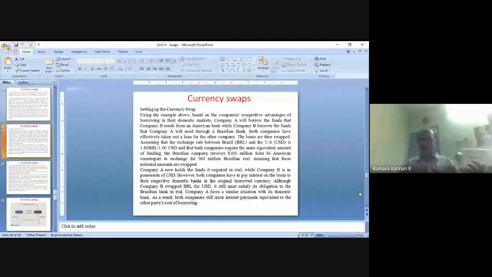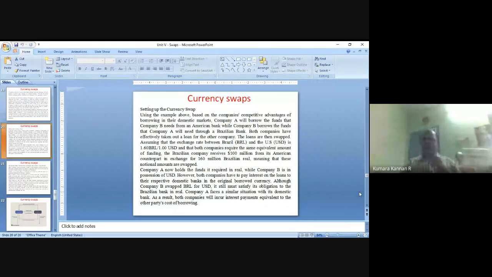So the company now holds the funds required in real. Company have the fund they need in real, Brazilian real. Brazilian company is also in possession of American dollar now, right? 100 million American dollar. American company raised from American bank, then they pass to Brazilian company, right? 100 million American dollar has come into Brazilian company. Brazilian company also raised 160 million Brazilian real from the Brazilian bank, and they pass to the American company, right?